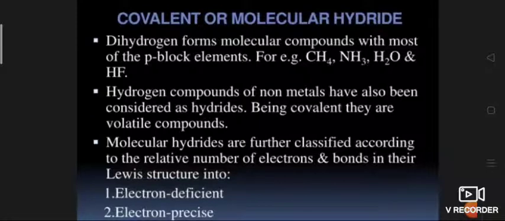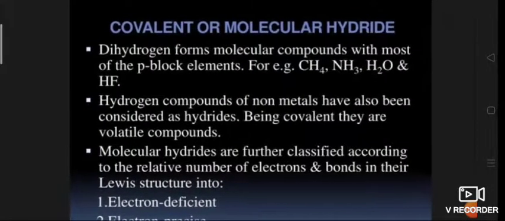Second category is electron precise hydride. These hydrides having the required number of electrons to write their conventional Lewis structure are called electron precise hydrides. Example CH4, SiH4, GeH4. These hydrides have tetrahedral geometry.